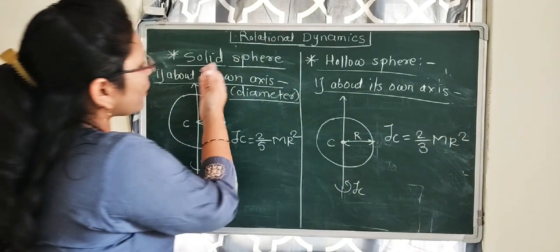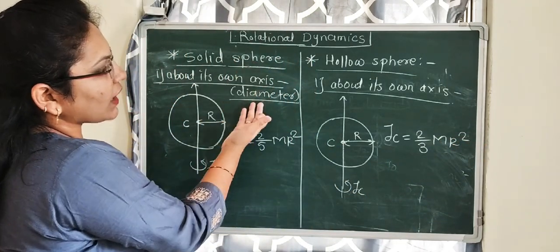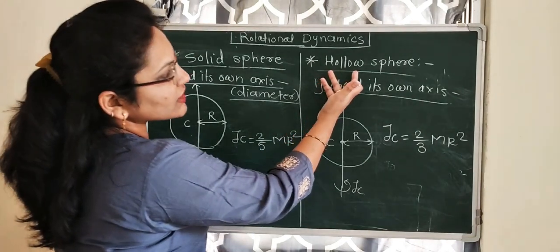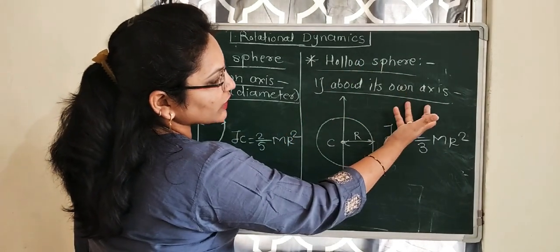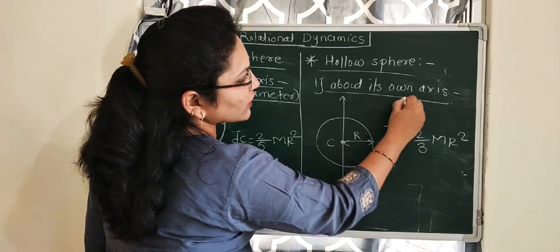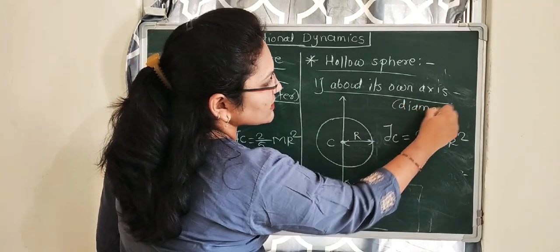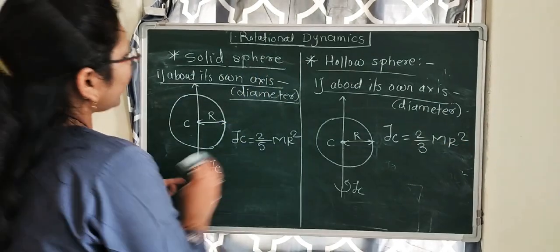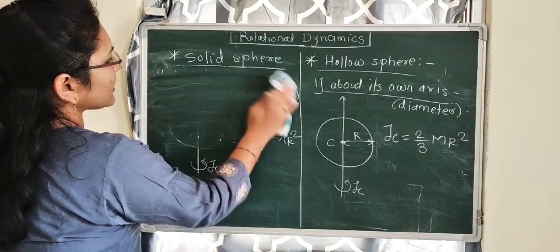See, the moment of inertia for a solid sphere about its diameter is 2 by 5 mr square, and the moment of inertia for a hollow sphere about its own axis, that is about its diameter, is 2 by 3 mr square. Okay, then we have to see the second case in both.